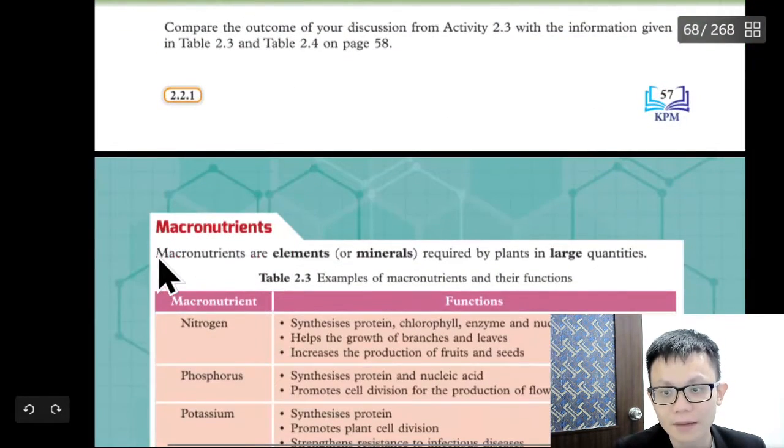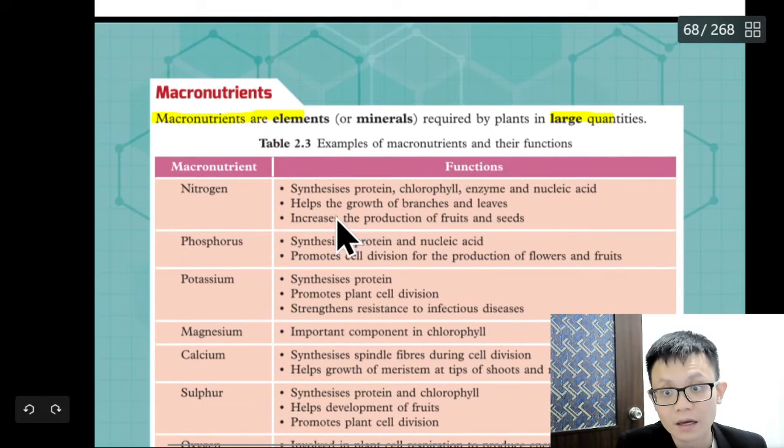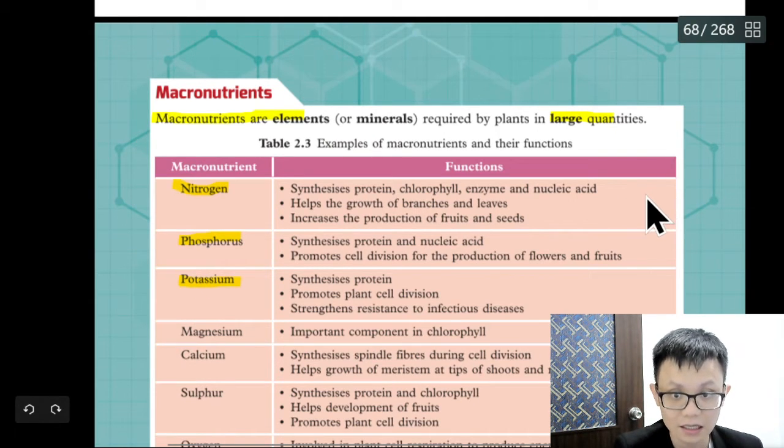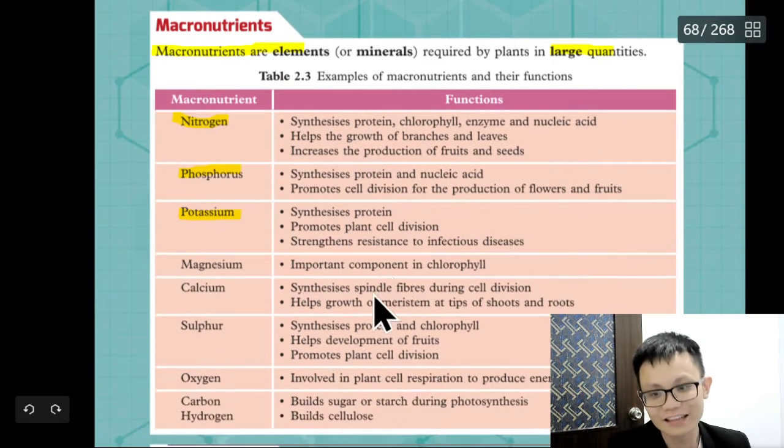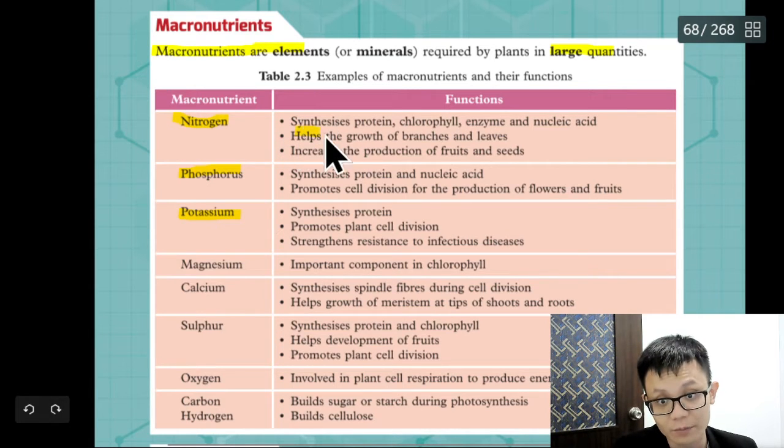Okay, so for macronutrients, let's look at this one. Macronutrients are elements or minerals needed in large quantity. So one is small quantity, one is large quantity. Nitrogen, phosphorus, and potassium are the top three. The functions, I would say, you don't need to memorize. Disclaimer: I don't think you need to memorize this, but knowing a little bit will be helpful. Nitrogen helps the growth of leaf. Phosphorus is for production of flower and fruit. Potassium is to synthesize protein.